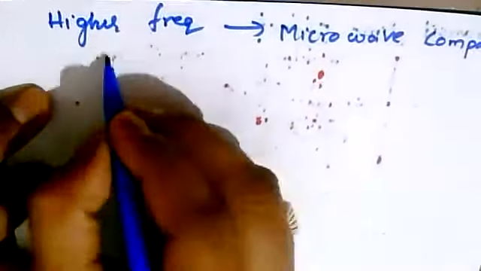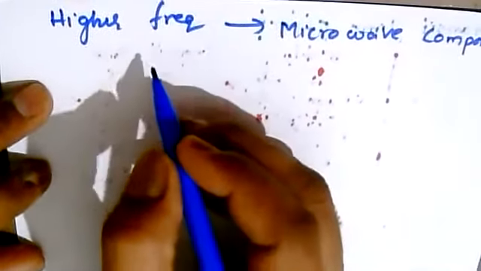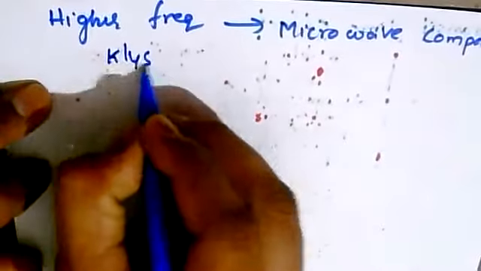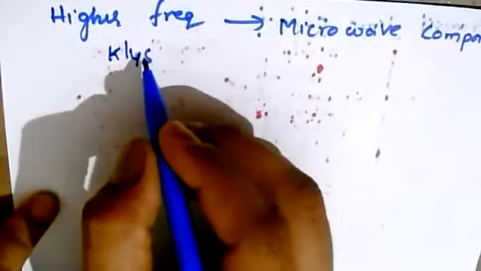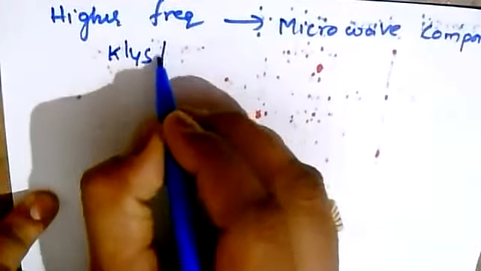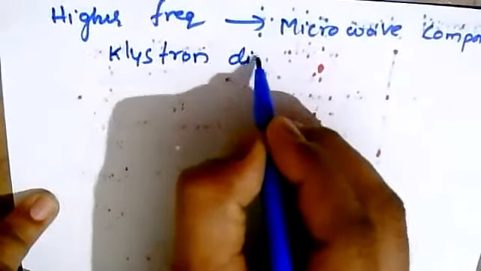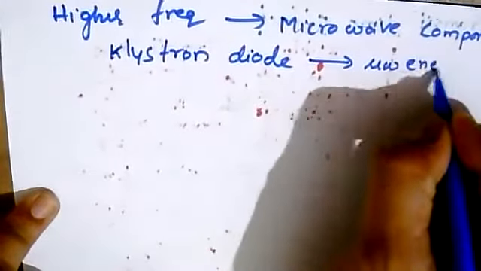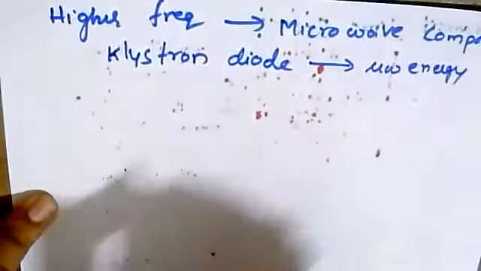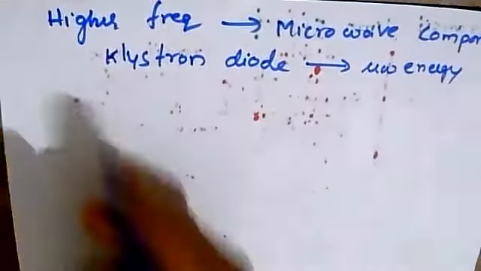You might know that in the laboratory we used a klystron source. In the klystron characteristics experiment, the first experiment you might have performed online in the previous month, the klystron source or klystron diode is one of the sources which generates microwave energy. It is used at higher frequencies, that is, in terms of gigahertz. So separate sources are used, separate microwave components are used, and a separate mechanism is followed.